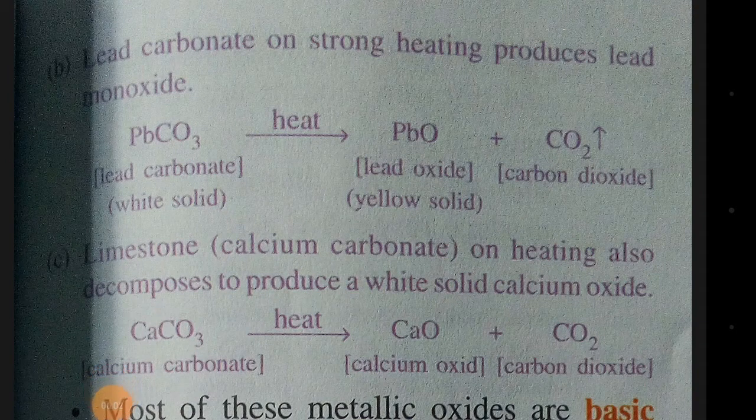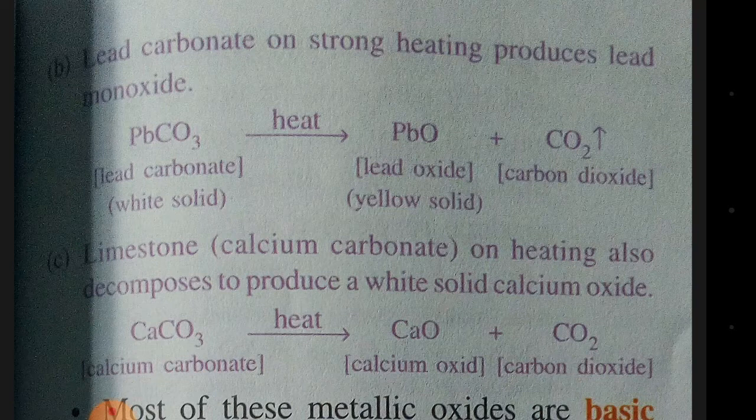Then lead carbonate on strong heating produces lead monoxide. Even lead carbonate on heating gives you an oxide. So it is not always that metal combines with oxygen and forms metal oxides. Sometimes metal carbonates or metal nitrates on decomposition also give metal oxide. So how can we get metal oxides?